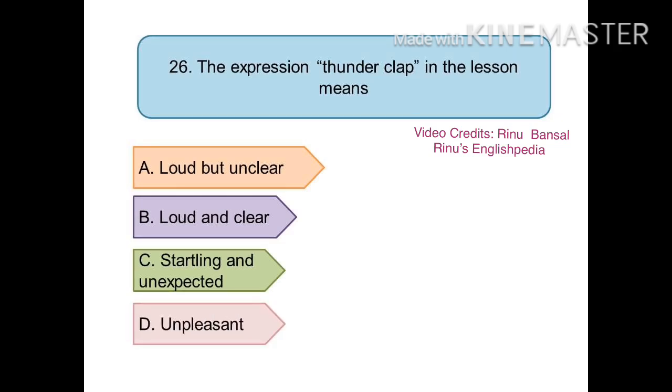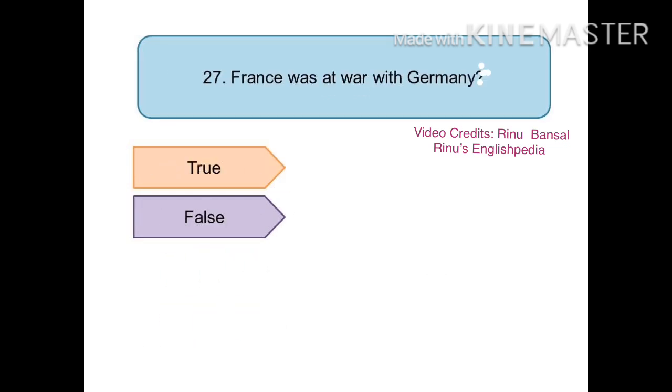And the right option is option C, startling and unexpected. In the next few questions, you will have to state whether the statements are true or false. The first statement is, France was at war with Germany. And the answer is false. France was at war with Prussia, not Germany.